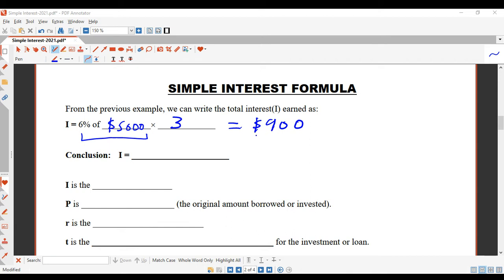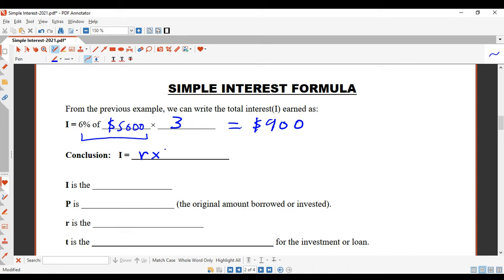So how can we use that to work out a formula? Let's have a look. The 6%, we're going to call that our interest rate, R. R for interest rate. Of means multiply, so I'm going to put a little times sign there. The 5,000 is the initial amount.